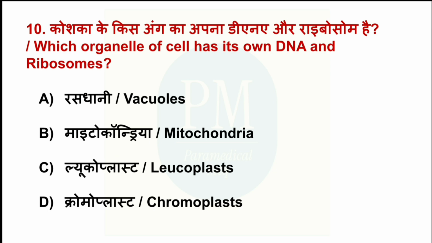Which organelle of cell has its own DNA and ribosome? Option A, vacuoles. Option B, mitochondria. Option C, leucoplast. Option D, chromoplast. The correct option is option B, mitochondria.